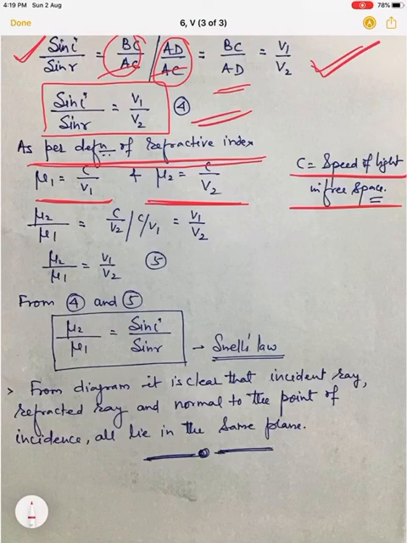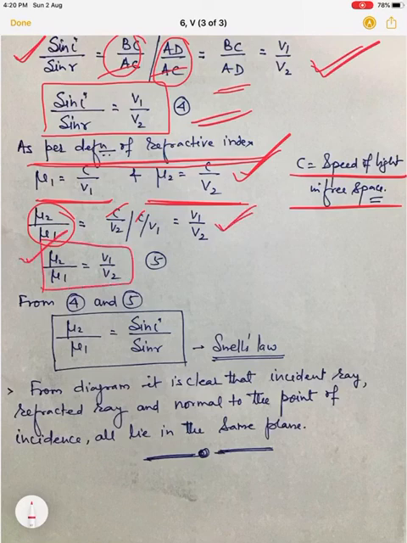So if we write mu2 upon mu1 and put the values, C cancels C, and ultimately mu2 upon mu1 is V1 upon V2, right?